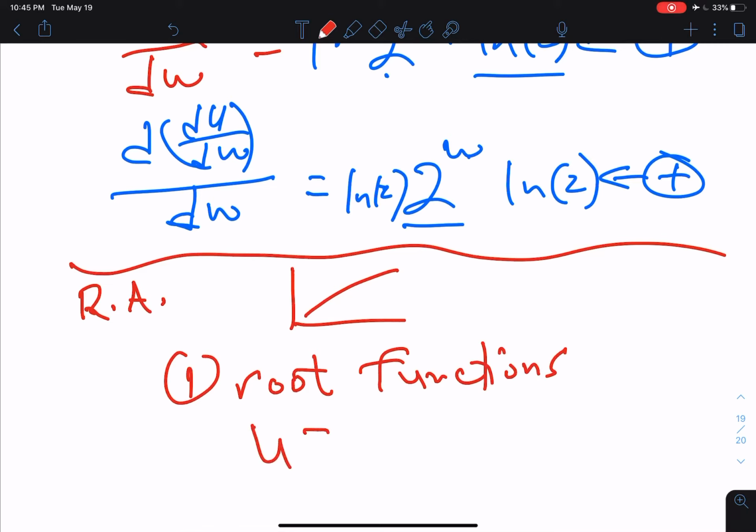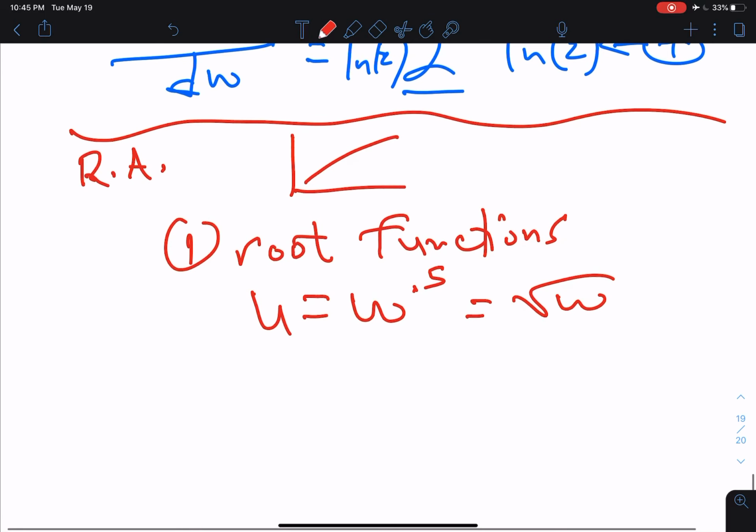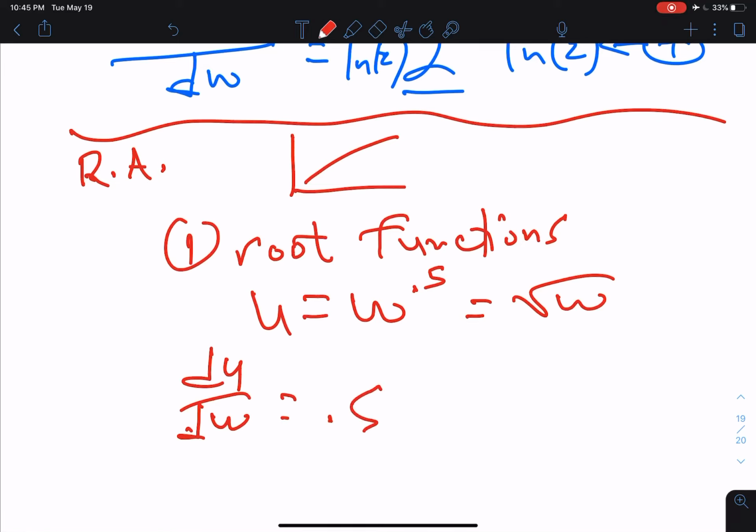For example, u equals w to the 0.5 power, which is the same as the square root of w. Okay, that's a root function. Let's see how that works. du/dw then would be equal to 0.5 w to the minus 0.5.